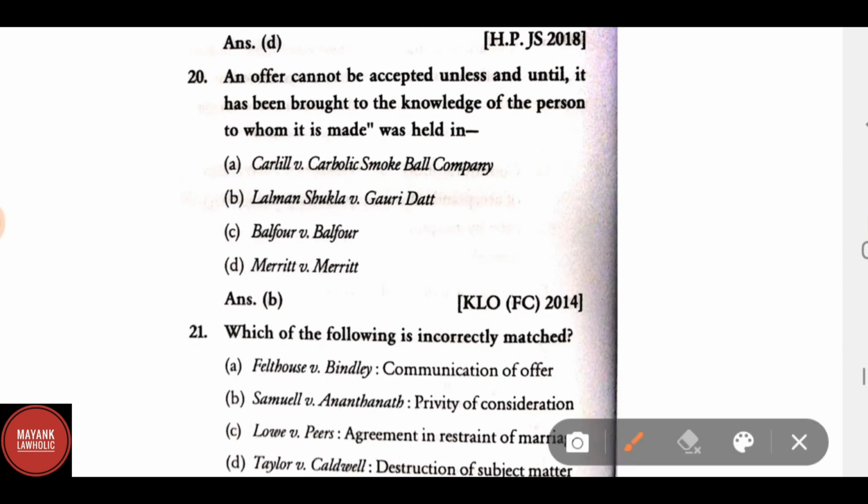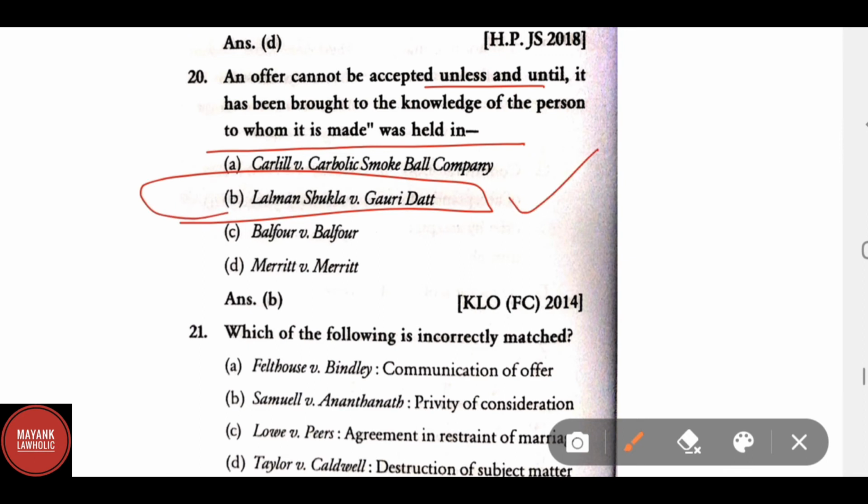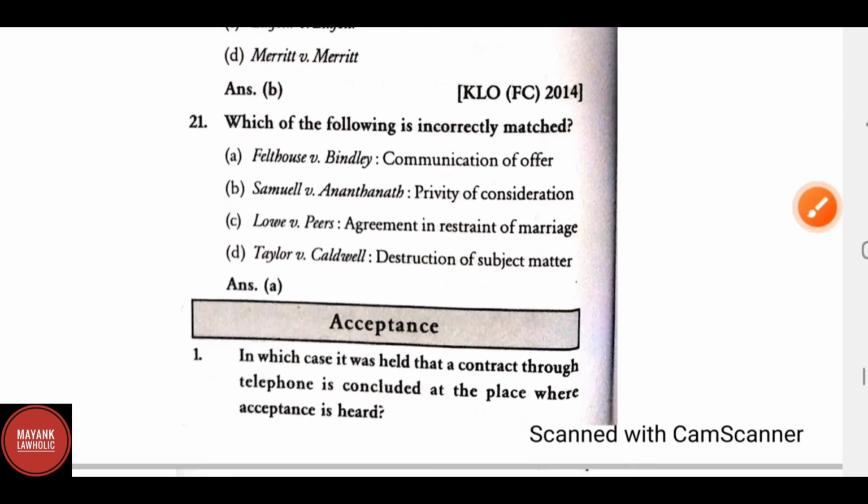An offer cannot be accepted unless and until it has been brought to the knowledge of the person to whom it is made. It was held in B. Lalman Shukla versus Gauri Datta. We have already discussed the facts of this case.